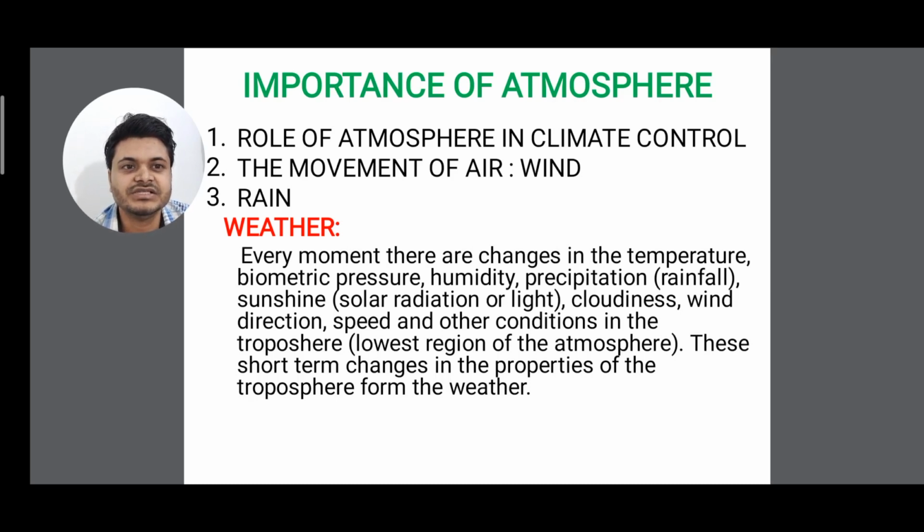These short-term changes in the properties of the troposphere form the weather.